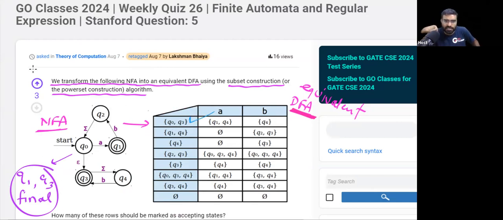So I can say this state will be final. This state contains Q3, so this will be final. This state contains Q1, so this will be final. This will not be final. This will be final, it contains Q3. So what will your answer be? How many rows should be marked as accepting states? The answer will be 6. Okay, is this clear? Please let me know. Very simple.